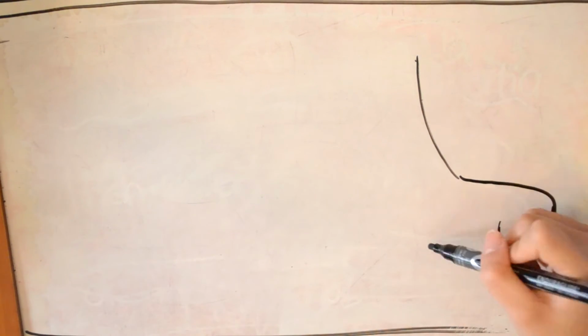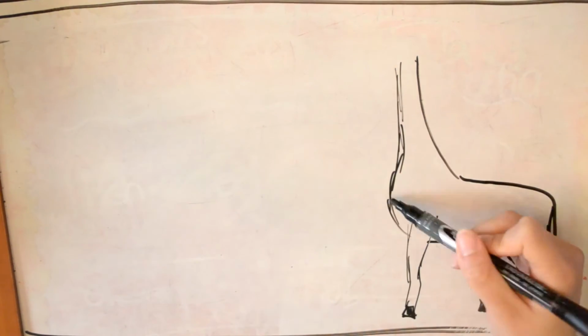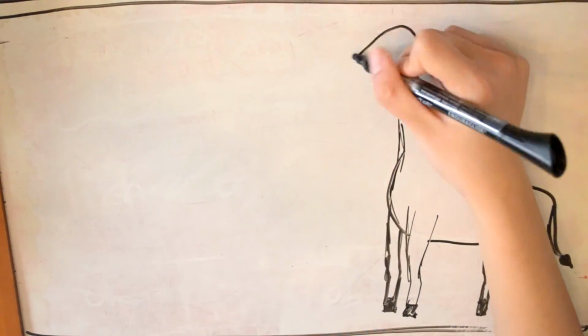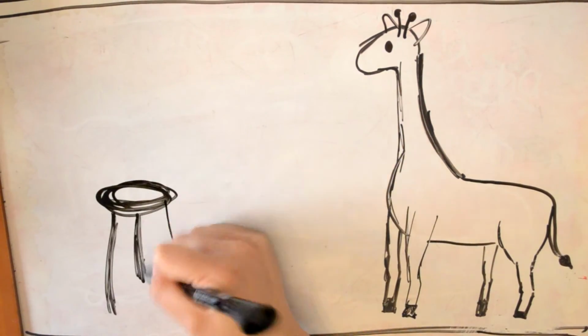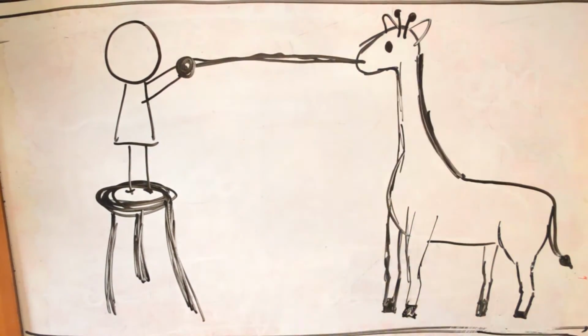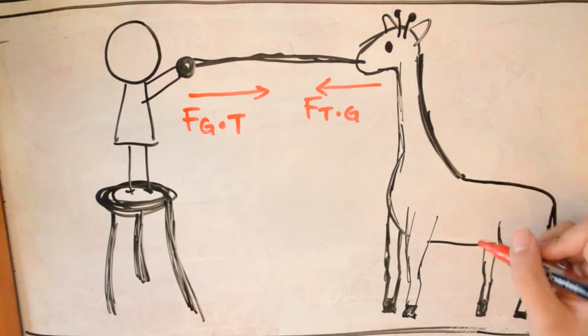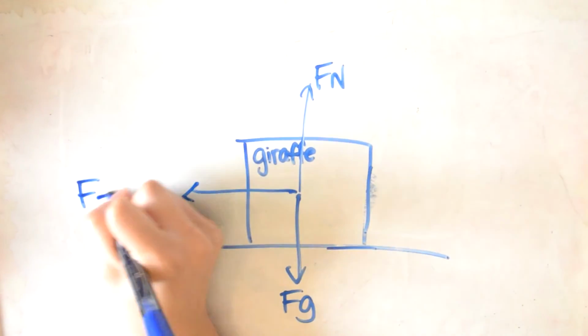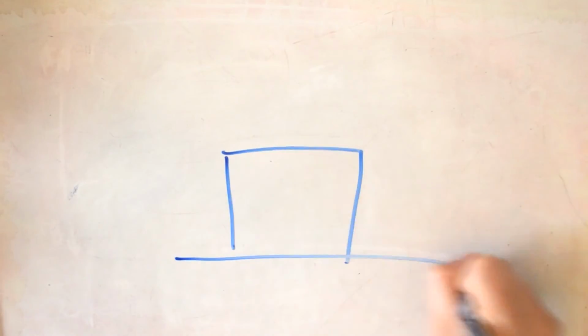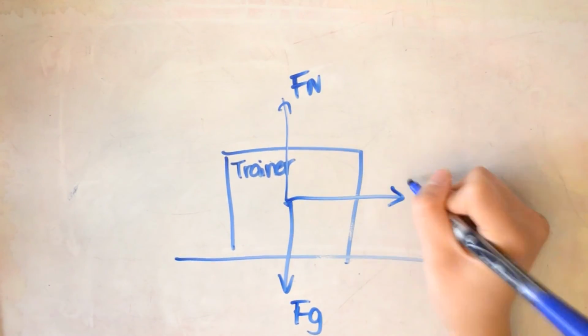Now, the last example of Newton's third law of motion has to do with a beautiful-looking, large giraffe with incredibly pointy ears and antennas. In this situation, a trainer is standing on a stool and pulling on the giraffe. So there's a force of the trainer on the giraffe and the force of the giraffe on the trainer. But there's also the force of gravity and normal on both of these subjects. This can all be put together in a free body diagram, where there's force of gravity, force of normal, and the force of trainer on the giraffe, and also the force of gravity, force of normal, and the force of the giraffe on the trainer.